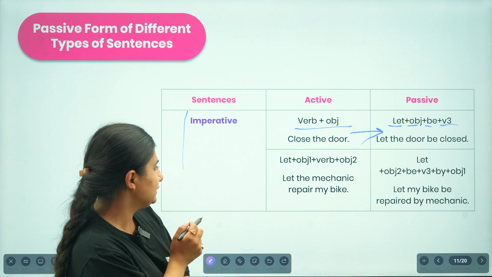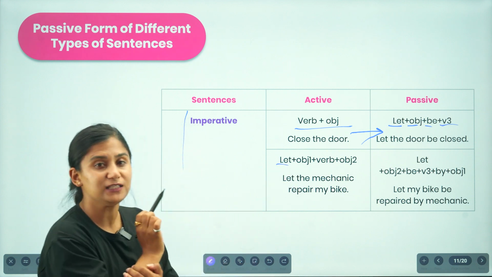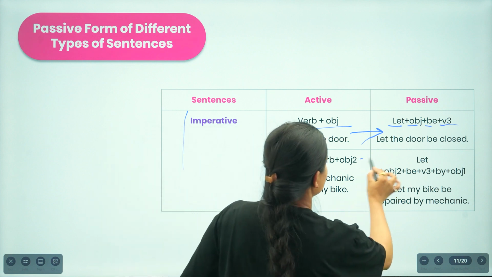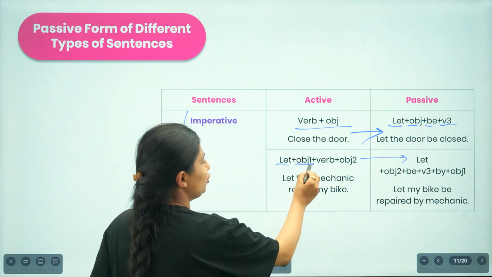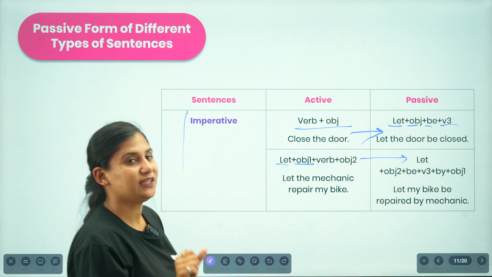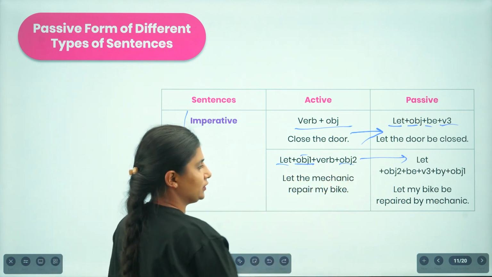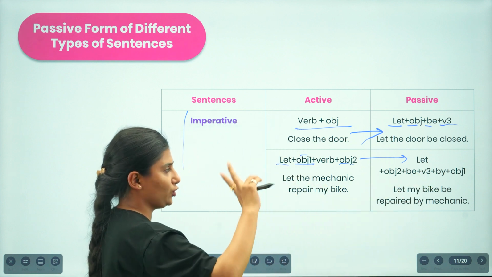But if you receive a sentence that begins with let, we change it into this form. Here you have two objects, the first one is the direct object and the other one is the indirect object. This is object 1 and object 2. Here we will be changing the place of the objects as well.